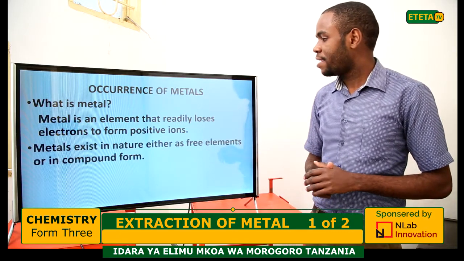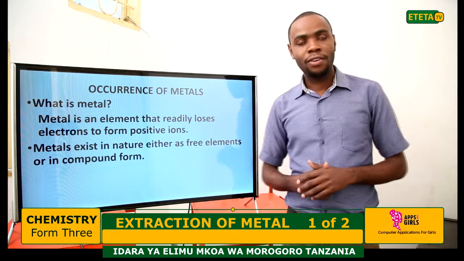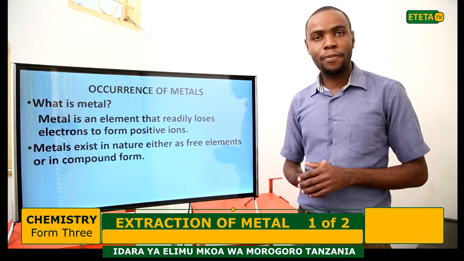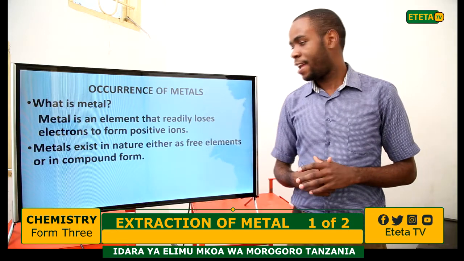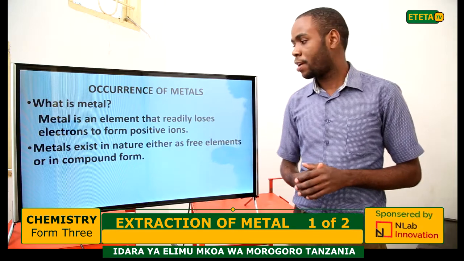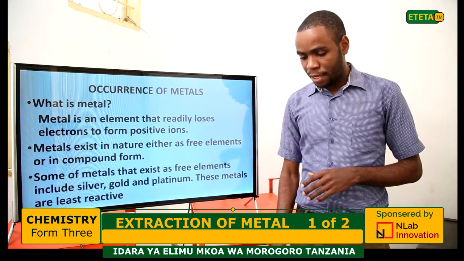Metals exist in nature either as free elements or in compound form.